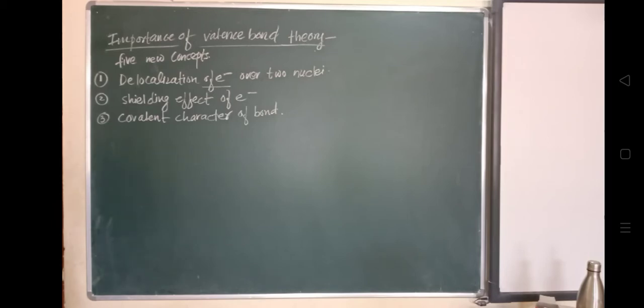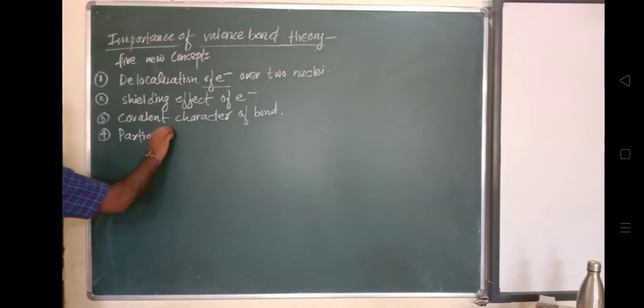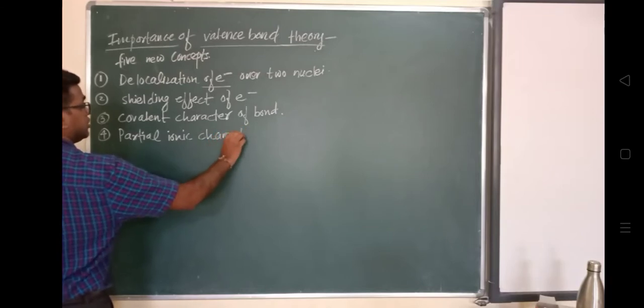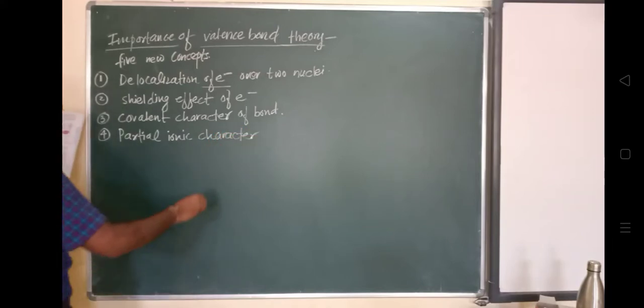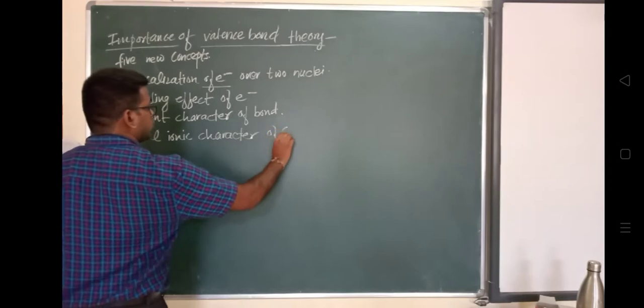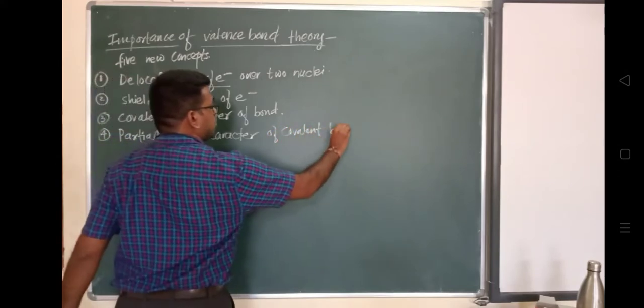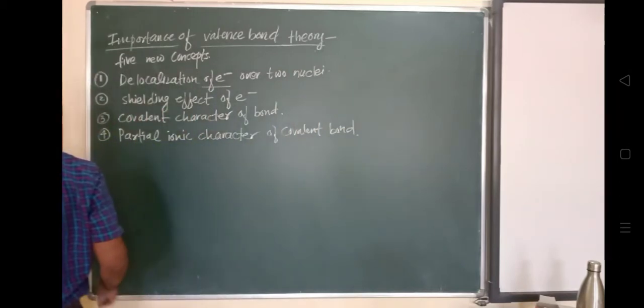And the fourth one is about the partial ionic character of a covalent bond. Through this valence bond theory, this new concept has been introduced.